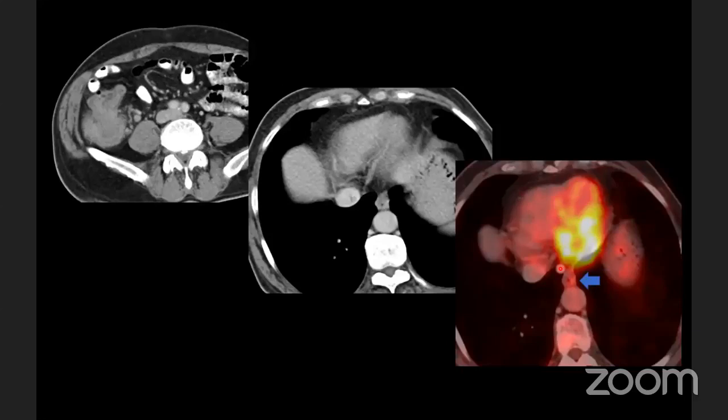It was reported as adenocarcinoma, and subsequently referred for EUS. On EUS it was staged as T1B with a very small node. The point I want to highlight here is that it is very difficult to give the T staging on cross-sectional imaging.